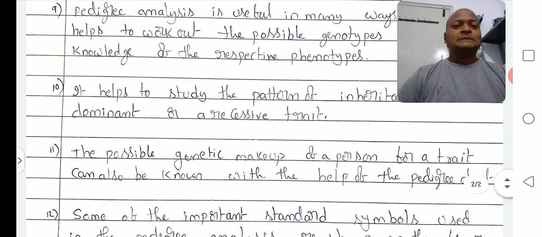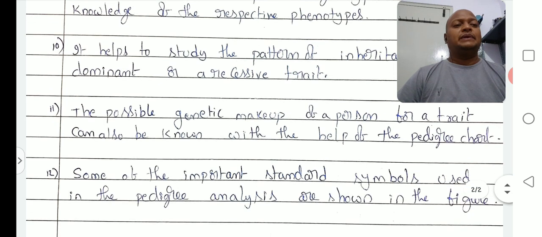Okay, right. Next, point number 11: the possible genetic makeup of a person for a trait can also be known with the help of the pedigree chart. So the genetic makeup of a person for a trait or character, what type of genetic makeup, what pattern is present, is also identified by pedigree analysis or family chart.